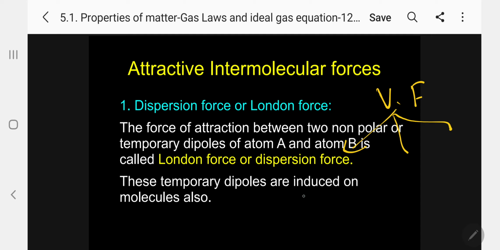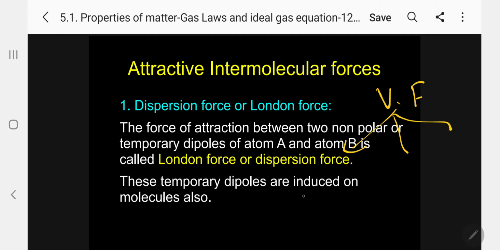These are the 3 types of interaction taking place between gas molecules, which I will call attractive intermolecular forces. I hope you have a clear idea: non-polar intermolecular force, polar intermolecular force, and polar non-polar intermolecular force.